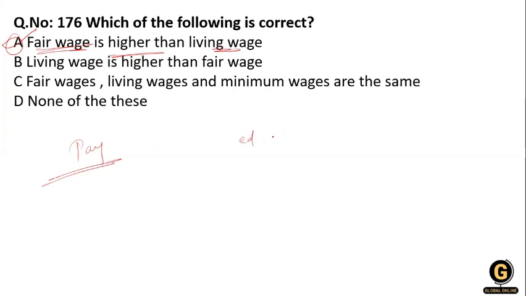Education of the children, protection against ill health, requirement of essential social needs, and insurance against misfortune, including old age. So fair wages are to fulfill their basic needs, and living wages mean more than the basic needs. So the fair wage is always higher than the living wage.